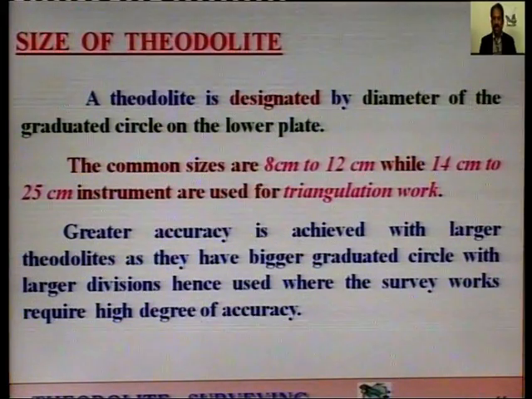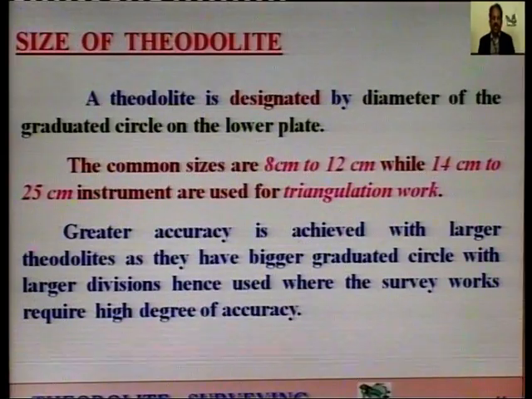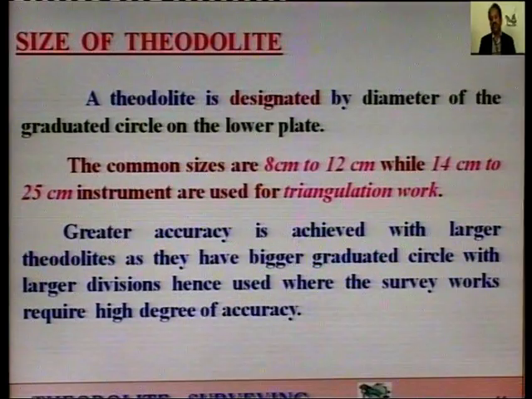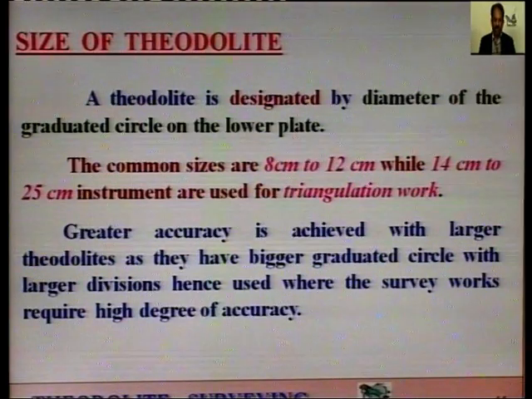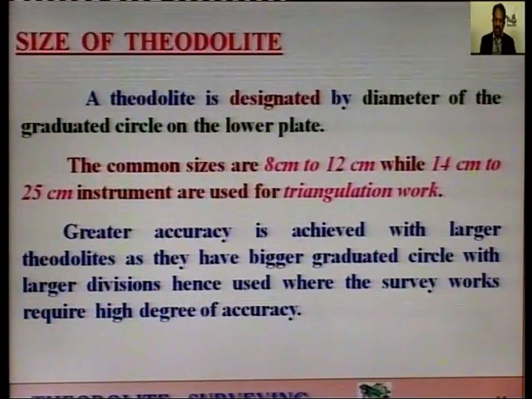Larger theodolite means large size of the lower plate, as these larger sizes of theodolite have bigger graduated circle with larger division. Bigger size will have definitely the larger divisions, hence used where the survey works require high degree of accuracy. So, please note down, greater accuracy is achieved when the larger theodolite will be having bigger graduated circle with the larger divisions, hence used where the survey work require high degree of accuracy.